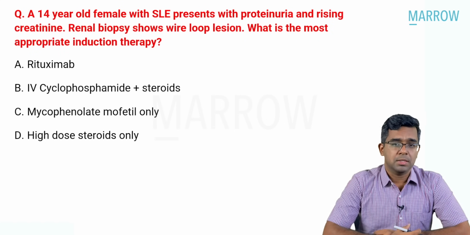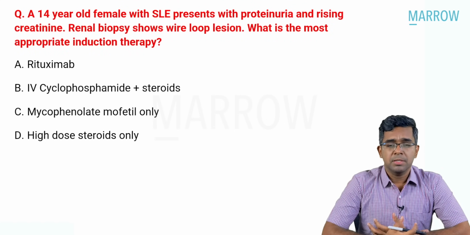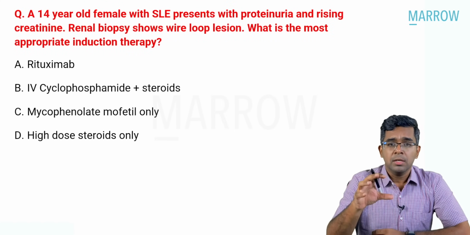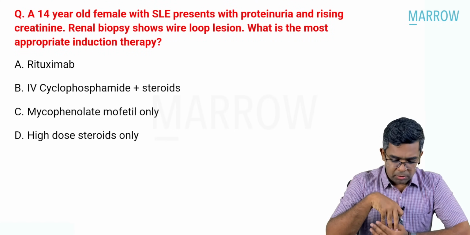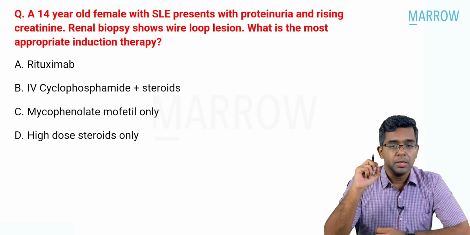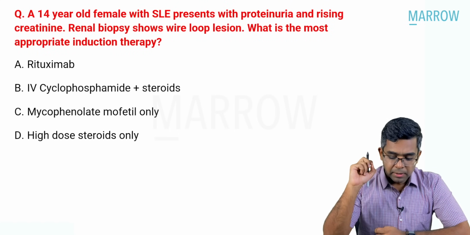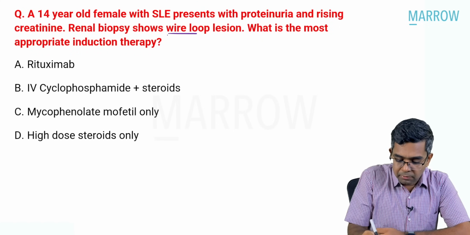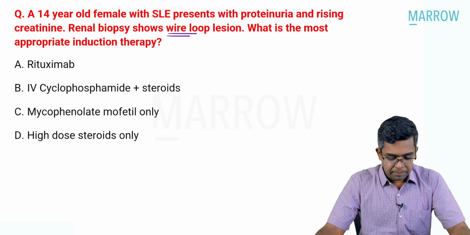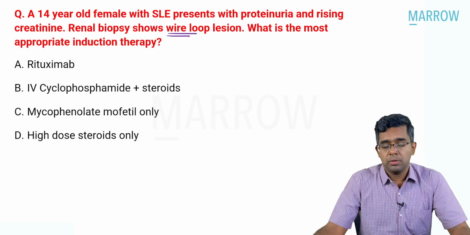This is a new question which has not been asked many times in the past, and this is relatively a new topic also. So I will provide a little bit more information about this topic also. A 4-year-old female with SLE presents with proteinuria and rising creatinine values. Renal biopsy shows the typical wire loop lesion. What is the most appropriate induction therapy? Rituximab, IV cyclophosphamide with steroid, mycophenolate mofetil only, high dose steroid only.